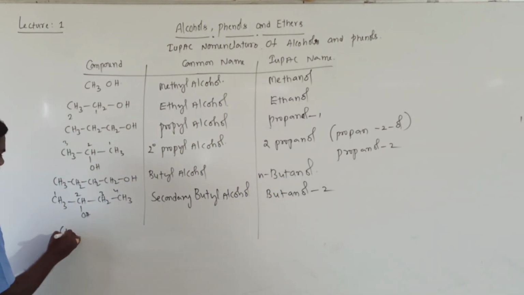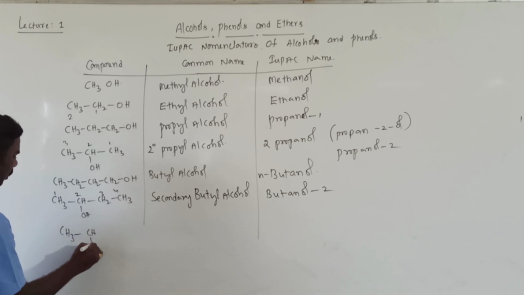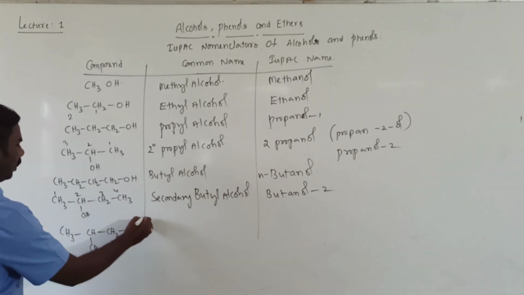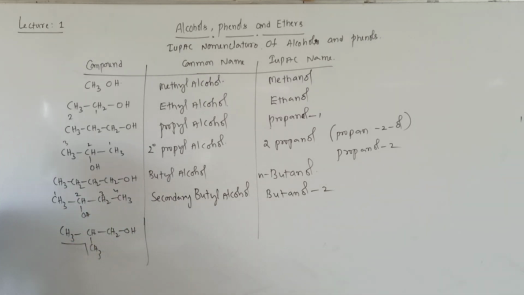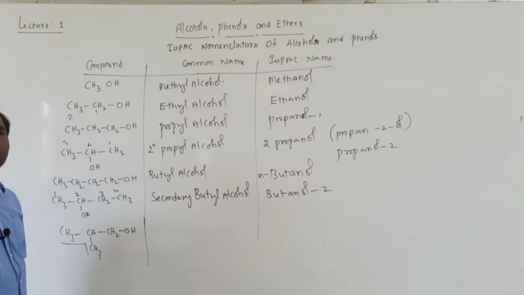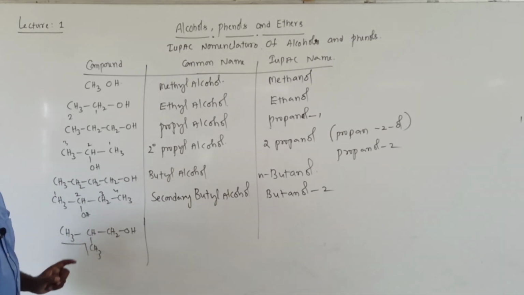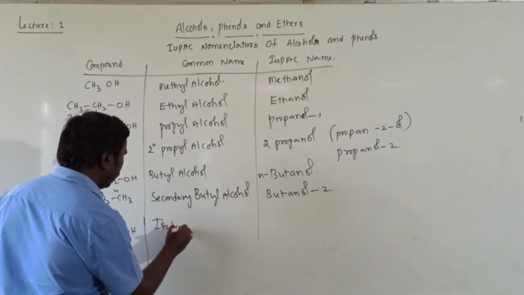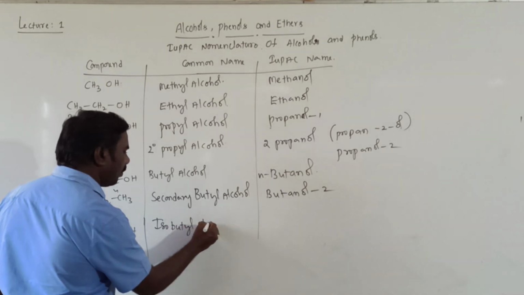Next, CH3CH(CH3)CH2OH. Such a group is called an iso group. There are four carbon atoms, butyl. It is isobutyl alcohol, the common name, students.